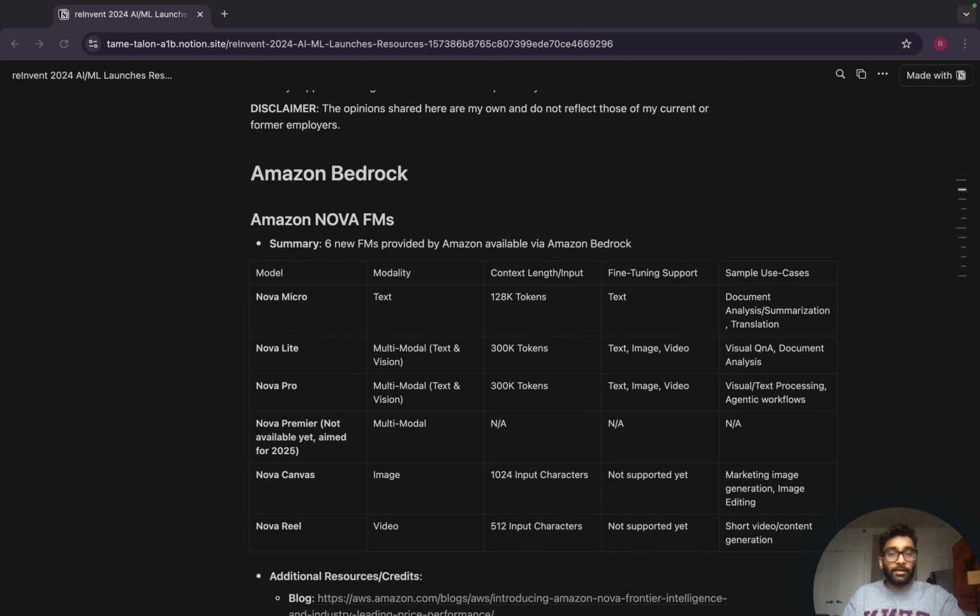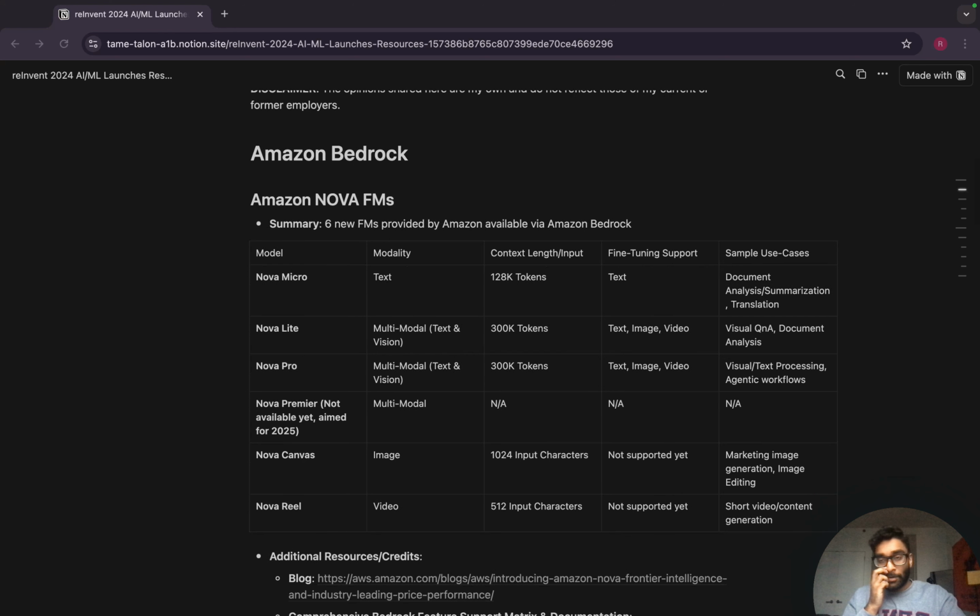And what I've also added here is the different context lengths, fine-tuning support, and some sample use cases that you might be able to play with. But essentially the idea here is, these are all now accessible via the Bedrock service itself. And just like we worked with the Anthropic Claude in the intro video via the Boto3 SDK, you can do the exact same with these Nova model families.